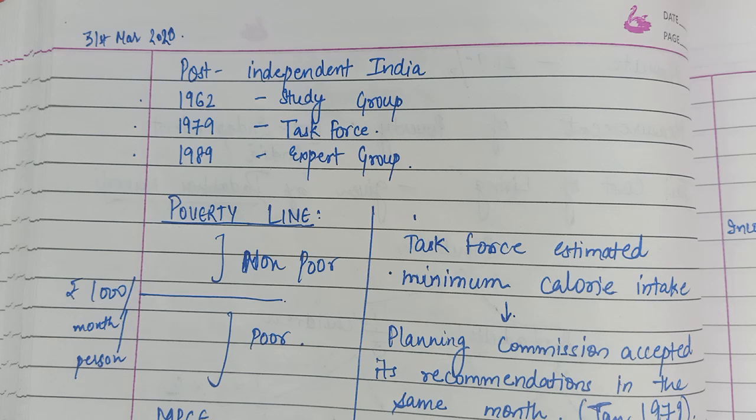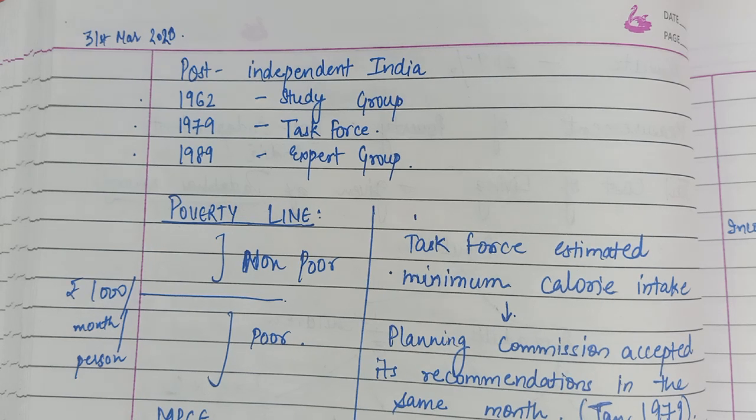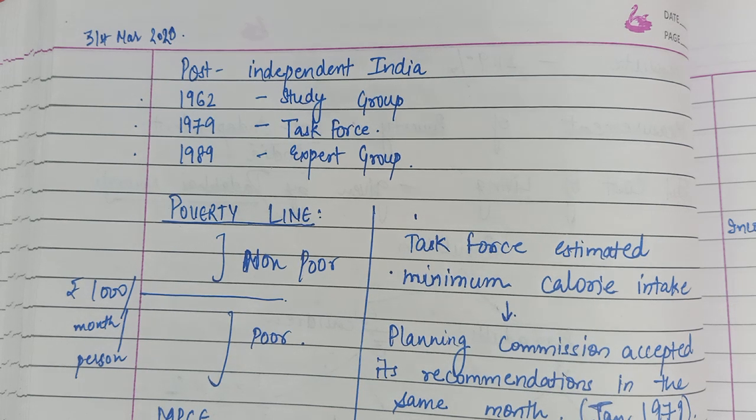So we will talk about that, what is poverty line, how poverty line is determined in India, what is the criticism of the methodology that we use to determine poor people in India, what opinions economists have about that methodology, and how do we categorize poor people. So let's start with today's session.